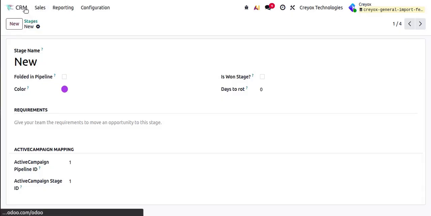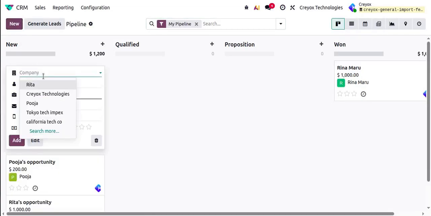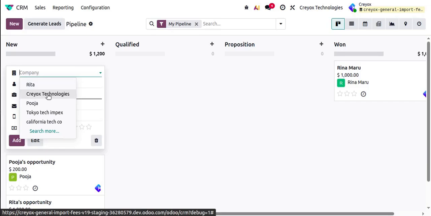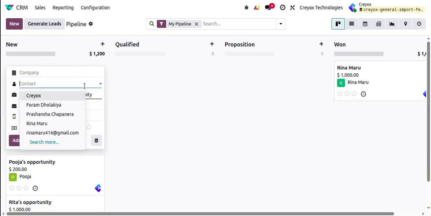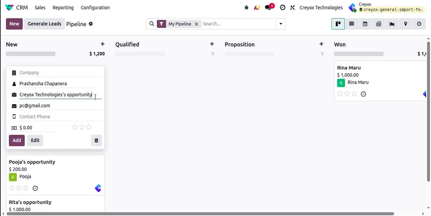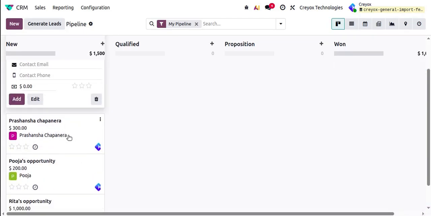So let's say in CRM I'm creating a new lead with this contact, and I'm adding the amount, clicking on add. So I have created this opportunity over here.